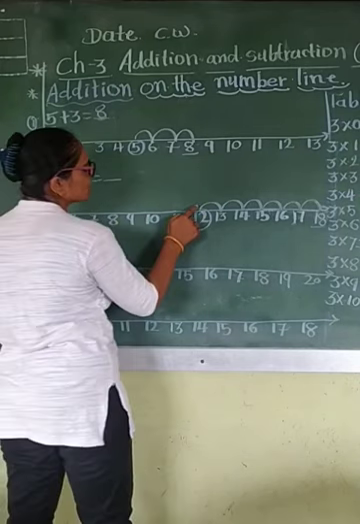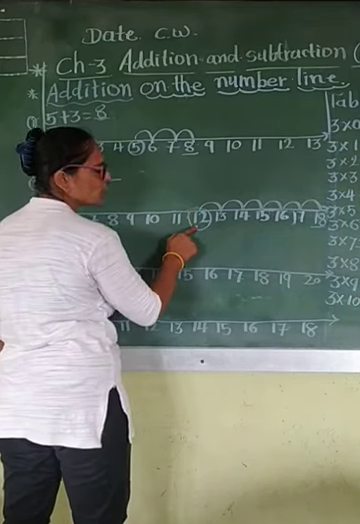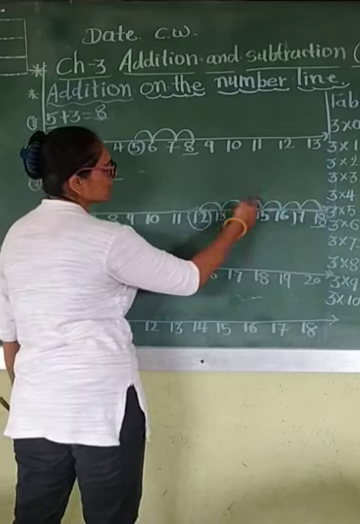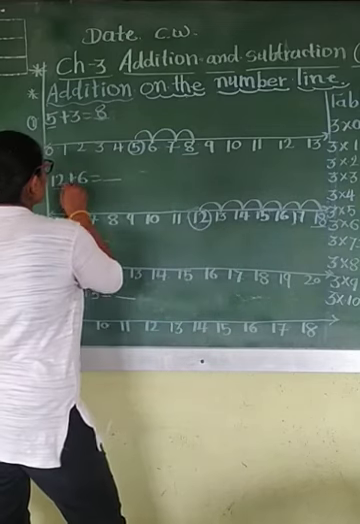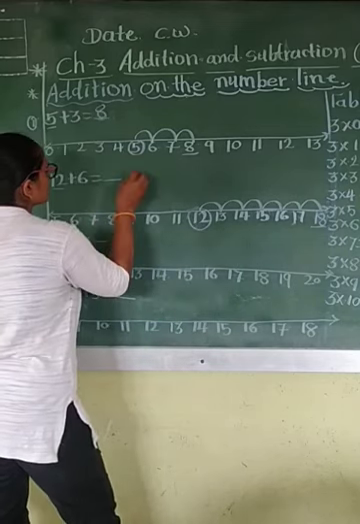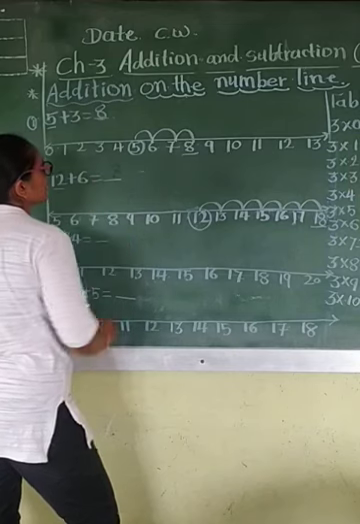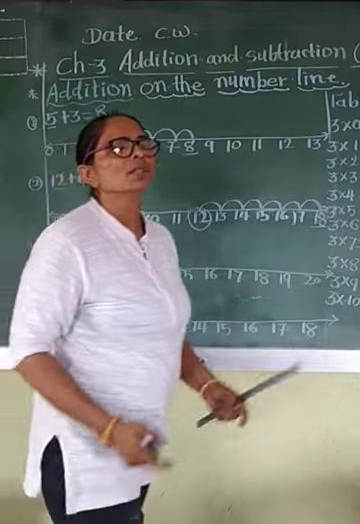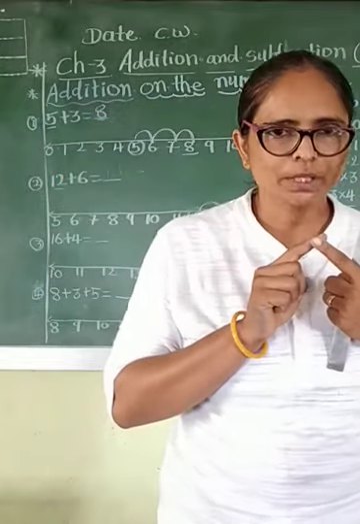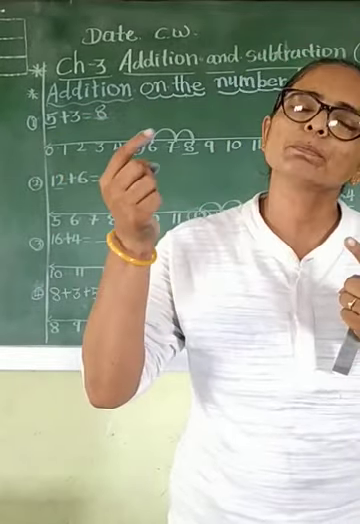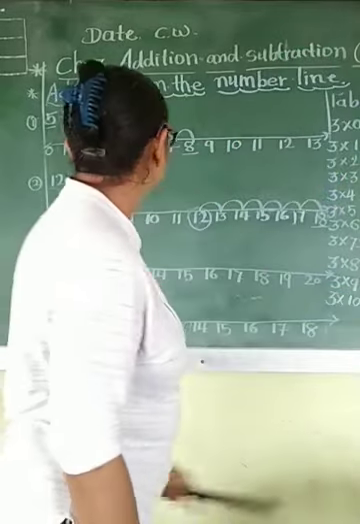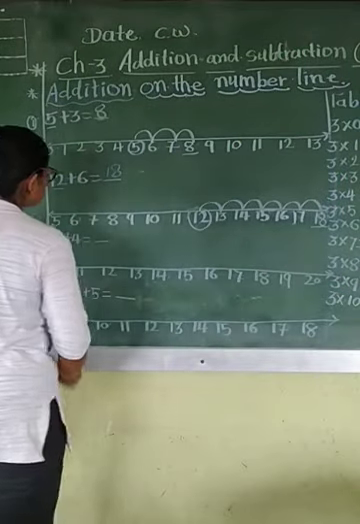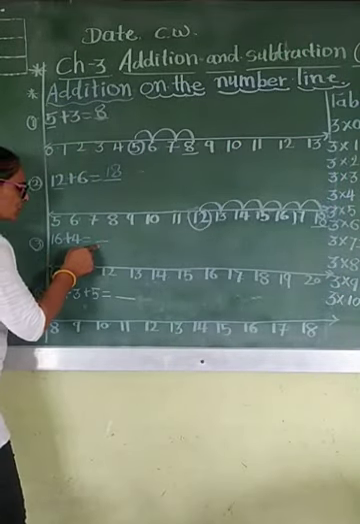You jump from the first number by the next number. You have to put your finger on the first number, then start the counting. So 12 plus 6, answer is 18 there. Clear guys? Hope you all understand. You start from your first number and jump the next number.